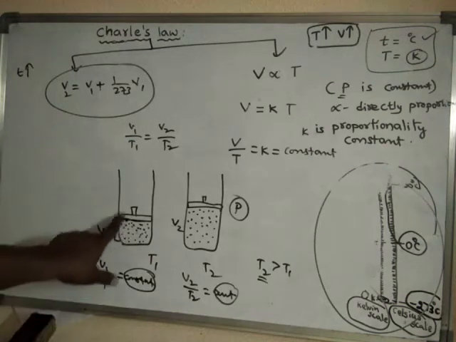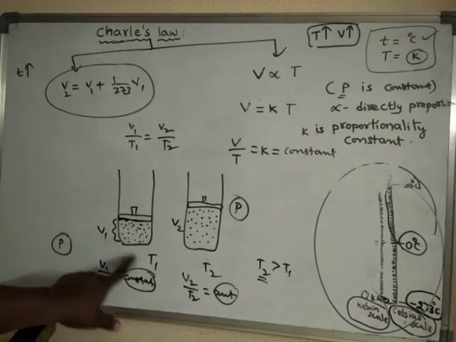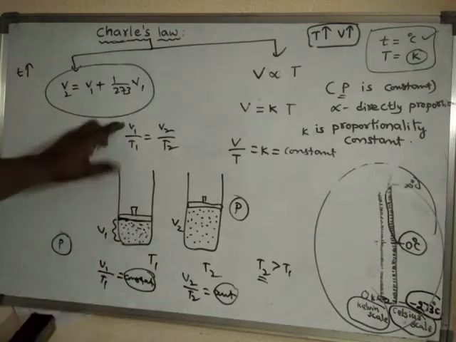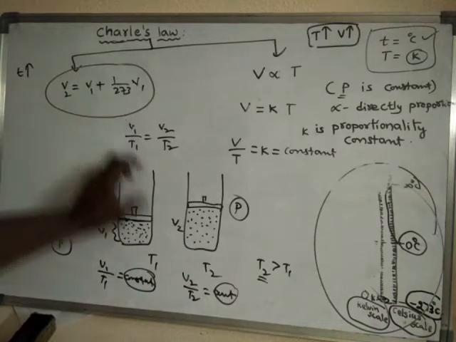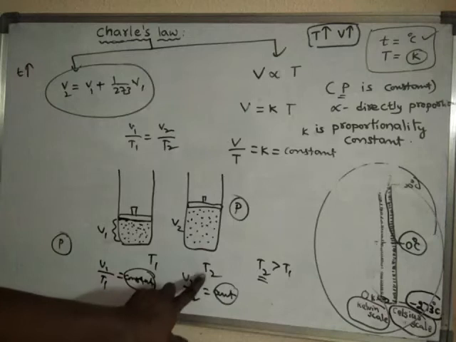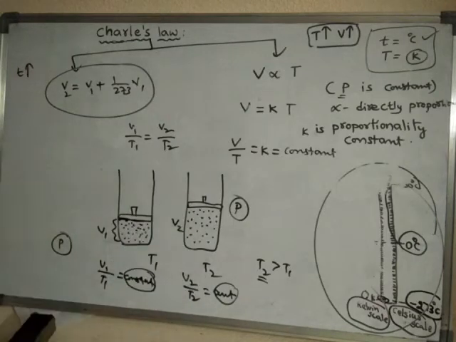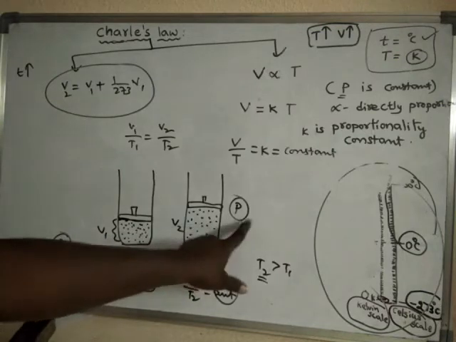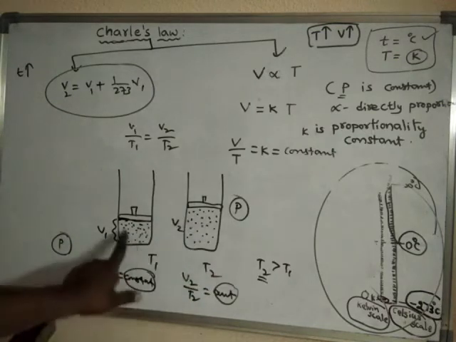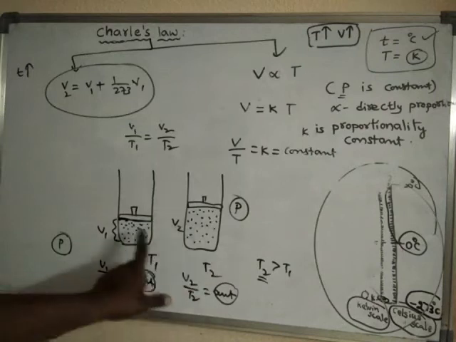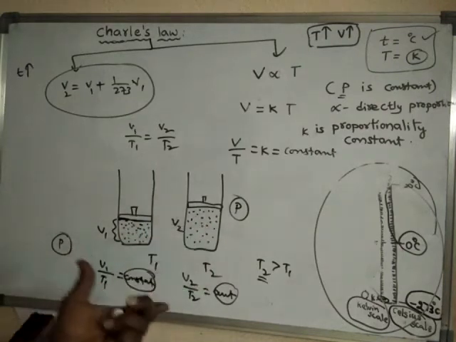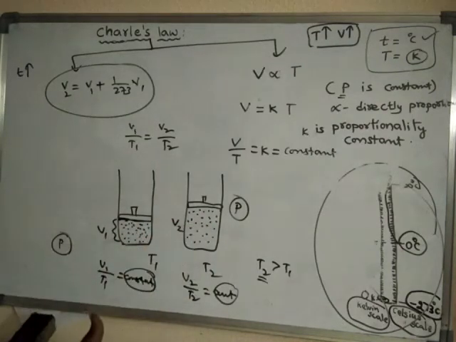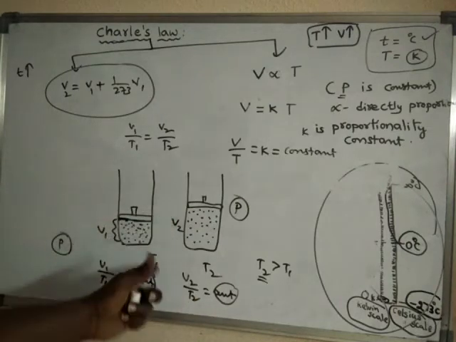So the ratio of volume and absolute temperature in the first condition will be exactly equal to the ratio of volume and absolute temperature in the second condition. This holds as long as the pressure is kept constant and for the same amount of gas, with the same number of molecules.